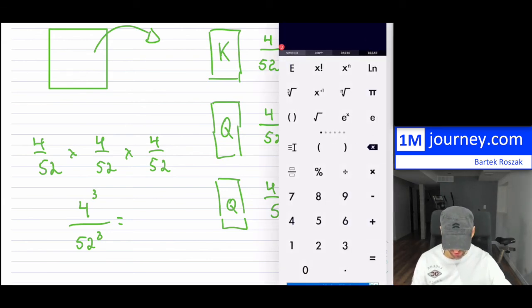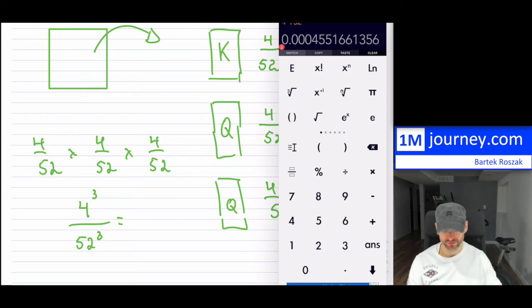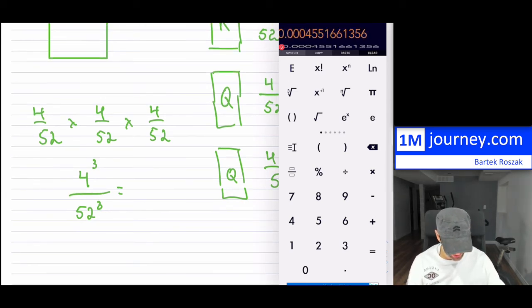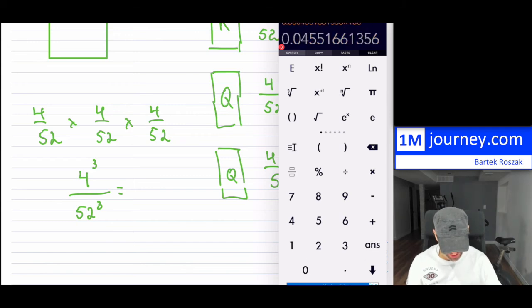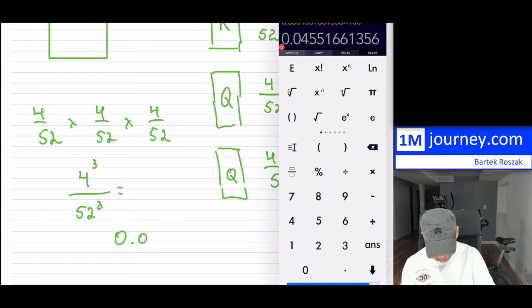So if I do this, 4, and we are cubing it. All right, so that's that. And then we're going to be dividing by 52, and then cubing that. And in total, notice it's a very slim probability there. So I'm going to multiply it by 100 to get it as a percent.